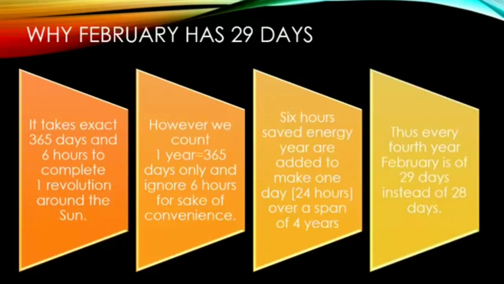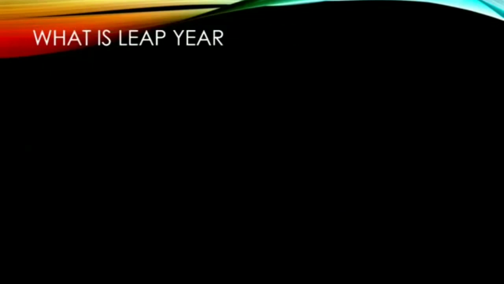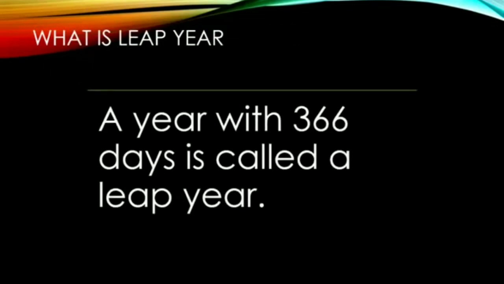Thus, every 4th year, February is of 29 days instead of 28 days. What is leap year? A year with 366 days is called a leap year.